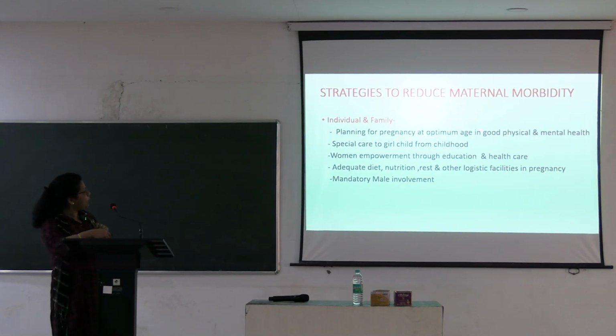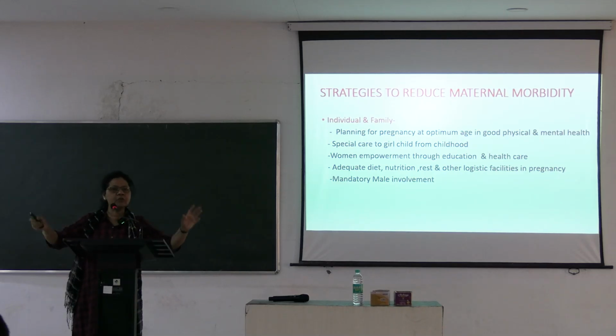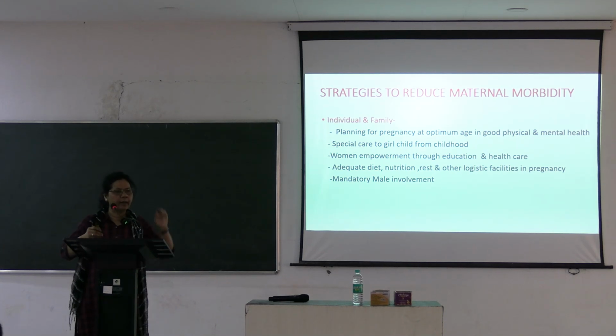Planning for pregnancy at optimum age, special care to the girl child from childhood, woman empowerment through education, healthcare, adequate diet, nutrition, rest, and logistic facilities in pregnancy, and mandatory male involvement. It is not a woman's job only. It is society's total responsibility. It is not a woman's world where only the woman will understand and no one else is bothered. The total society should be included in the purview.